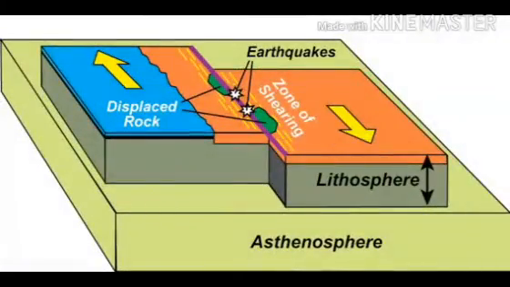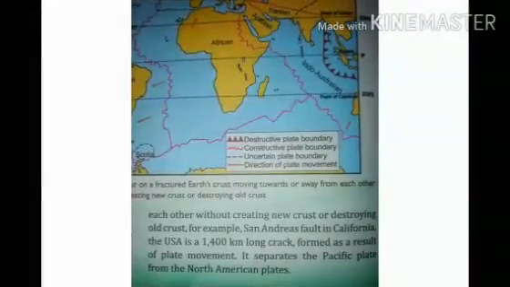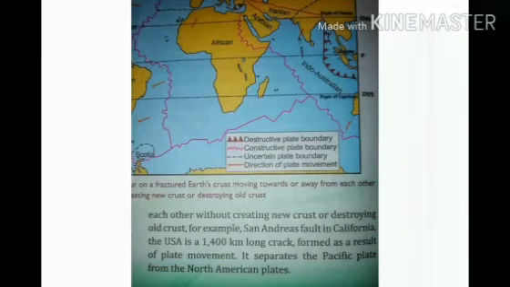These are also called conservative boundaries. The San Andreas Fault in the USA is a 1400 km long crack formed as a result of plate movements, and it also separates the Pacific plate from the North American plate.